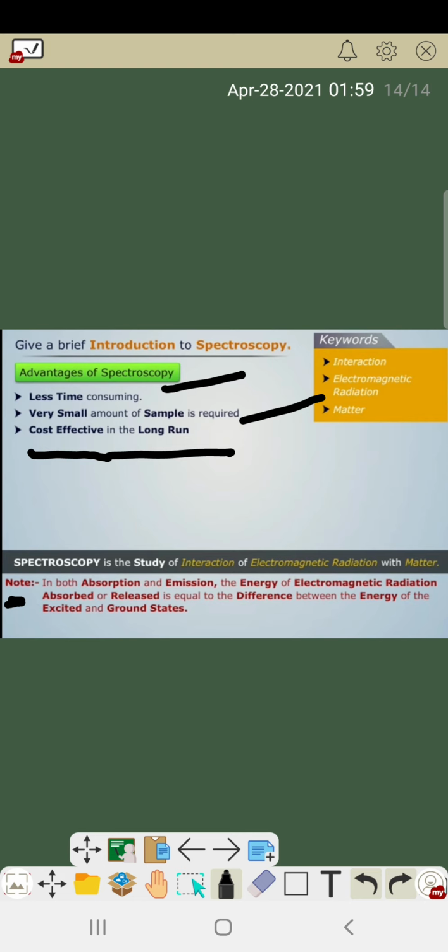So the difference between the energy of the excited and ground state is equal to the energy of the radiation absorbed or released when the absorption and emission incident happens.